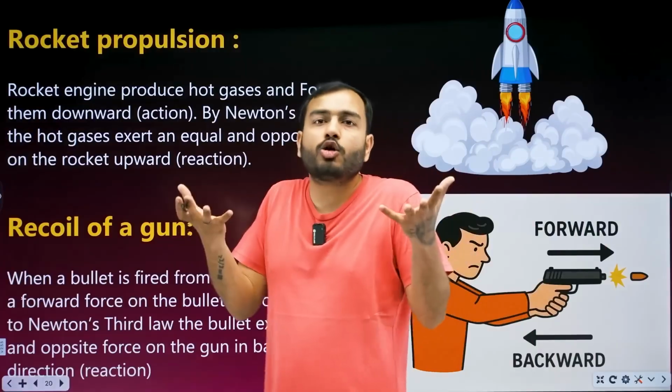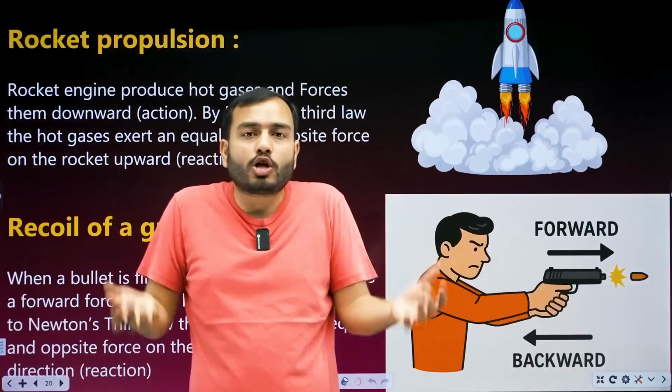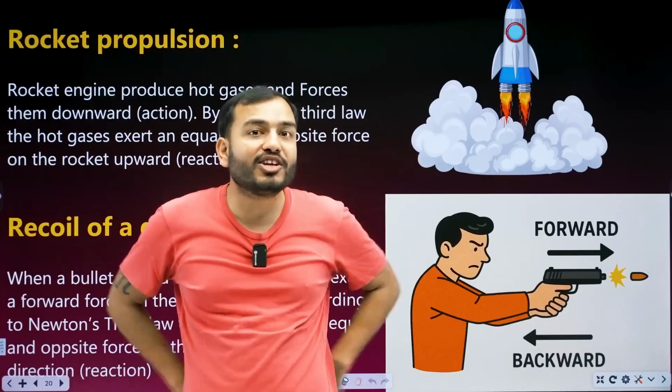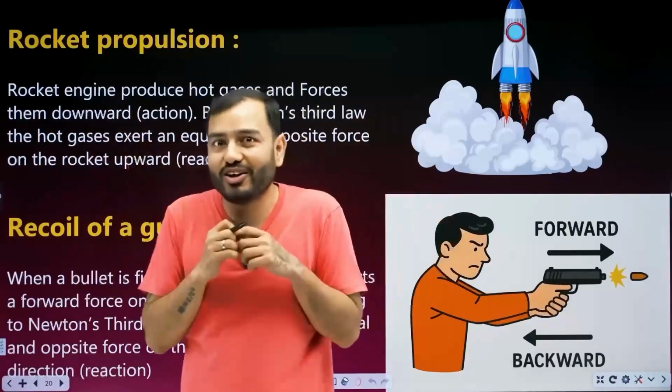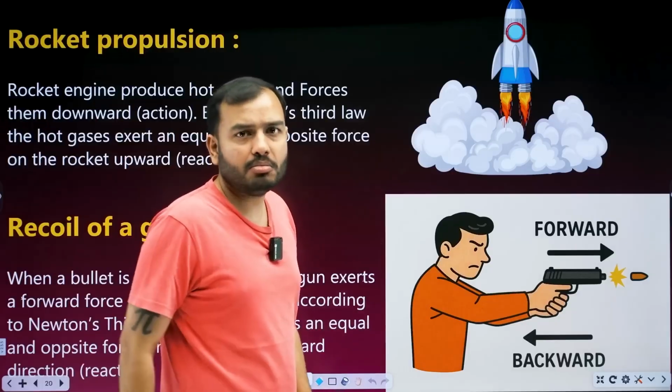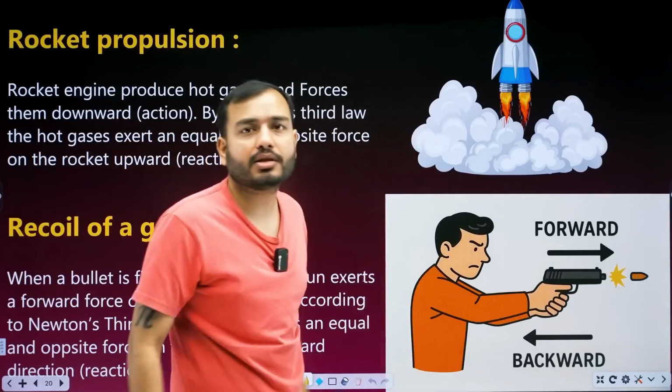Let's go. Flying of a rocket. When a rocket flies, you must have seen it on TV. As soon as the rocket flies, it leaves smoke, smoke, smoke. Why do they make it smoky? It's fun, sir, it looks good. No. What does the rocket do? It ejects a lot of gas. It throws a lot of gas with a lot of force.